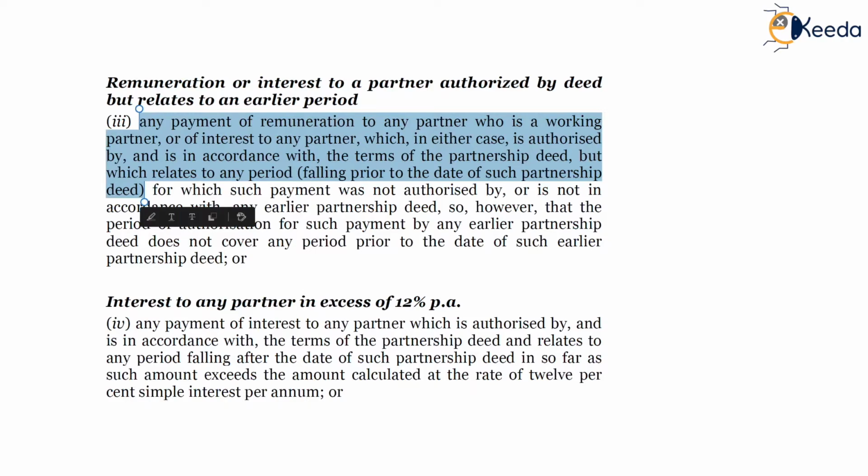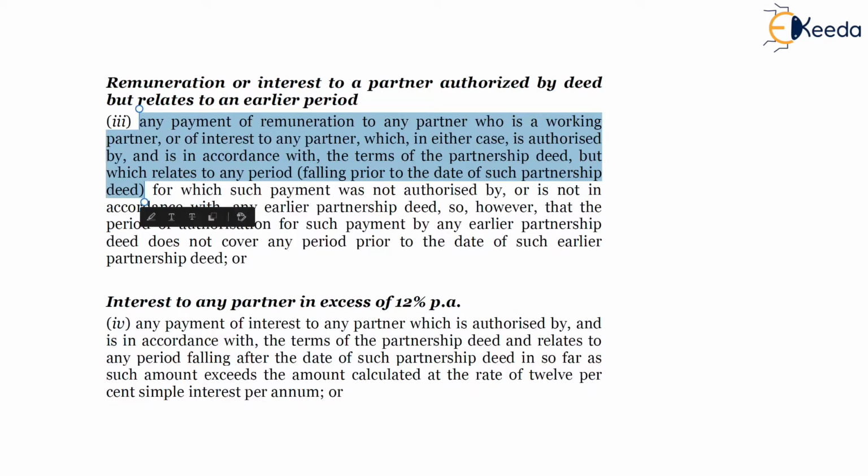For example, there may be a case wherein the partnership firm has started services and there has also been payment of remuneration or interest to the partner. However, the partnership firm took time in finalizing the partnership deed and it came into existence only after 1 year.